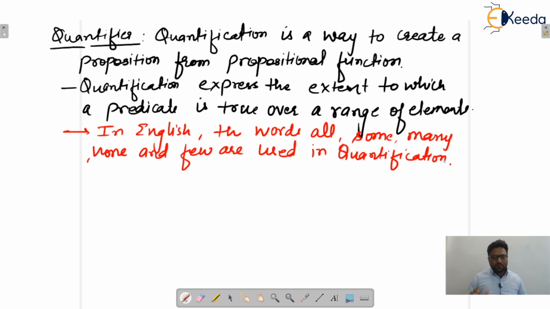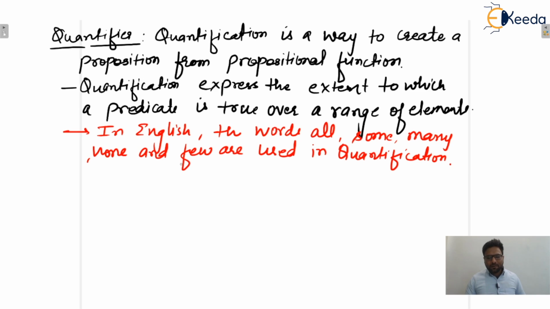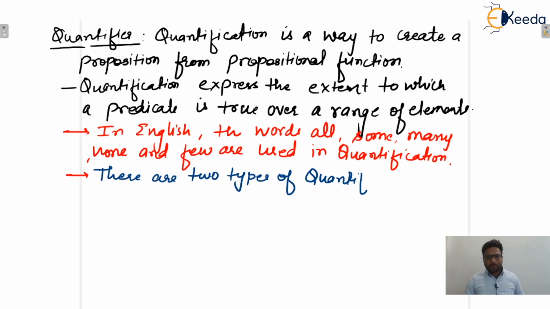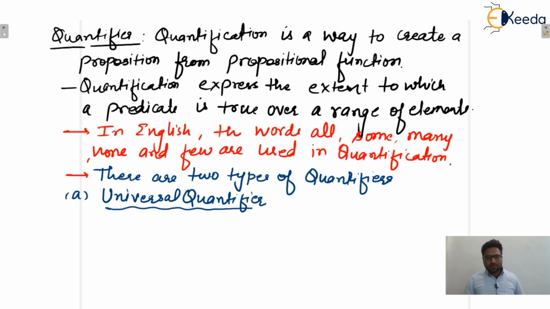There are two types of quantification or quantifiers. The first one is known as the universal quantifier, which is read as "for every", and the second one is the existential quantifier, which is read as "there exists". So write down, there are two types of quantifiers. First one is the universal quantifier, and the sign is this one, for every.